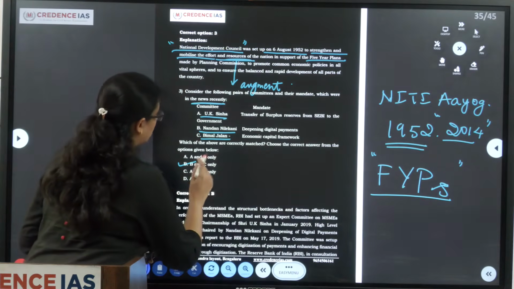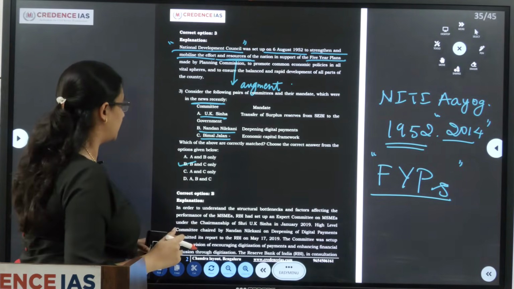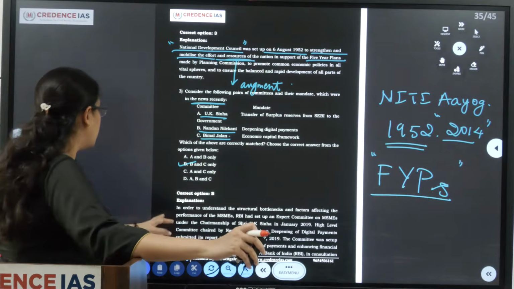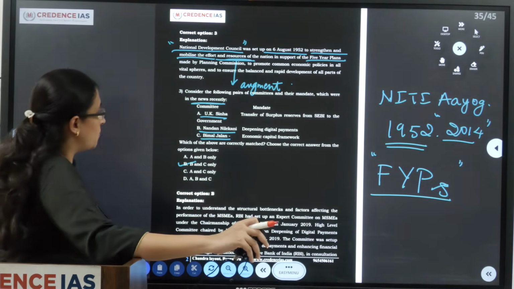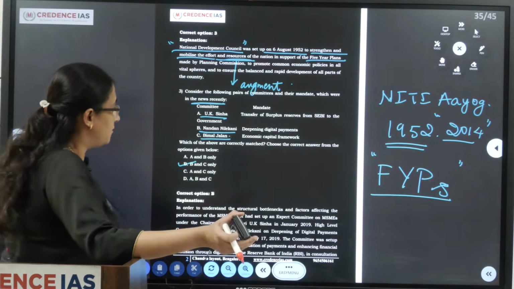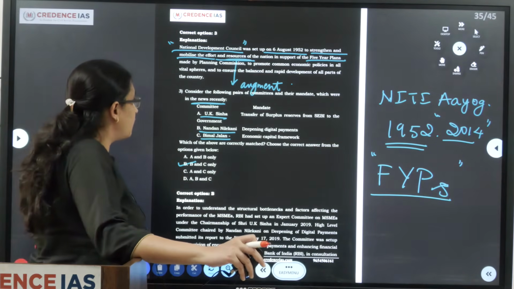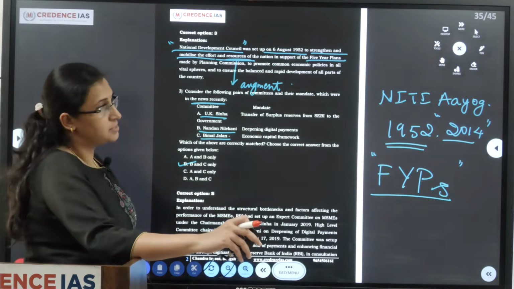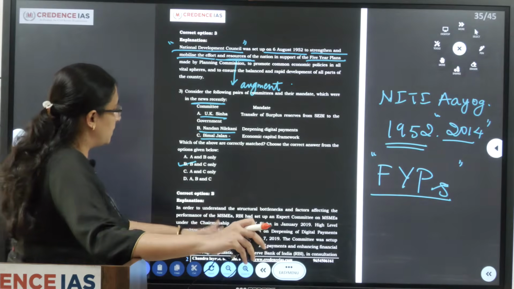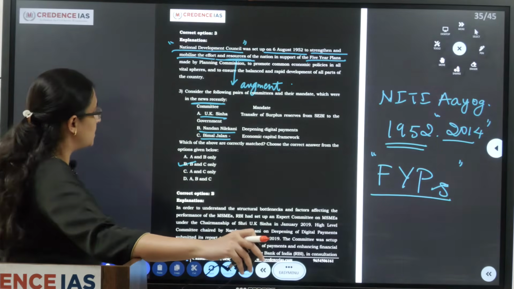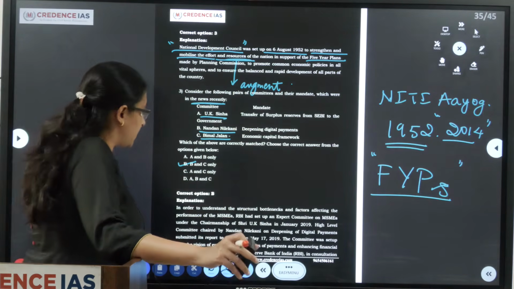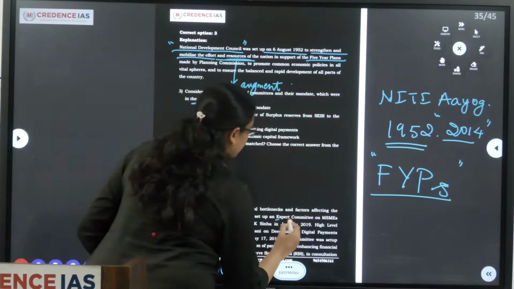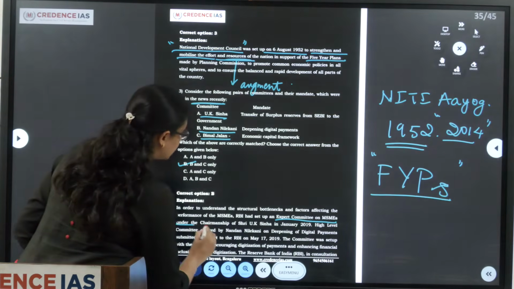only these two are correct, because in order to understand these structural bottlenecks, that is the problems and factors affecting the performance of MSMEs, MSMEs meaning micro, small and medium enterprises, RBI had set up an expert committee on MSMEs under the chairmanship of UK Sinha.